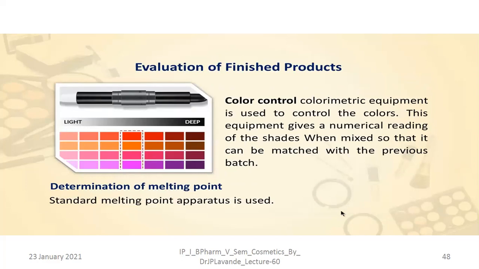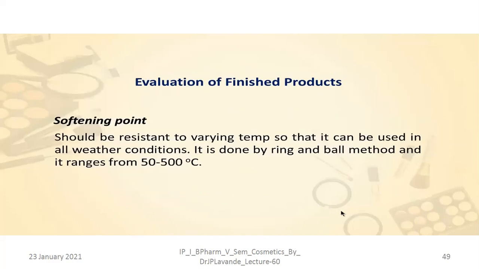That's why the color match should be carried out. Determination of melting point: a standard melting point apparatus is used in order to determine the melting point. Softening point: this particular test should be used, as the lipstick should be resistant to varying temperature so that it can be used in all weather conditions.